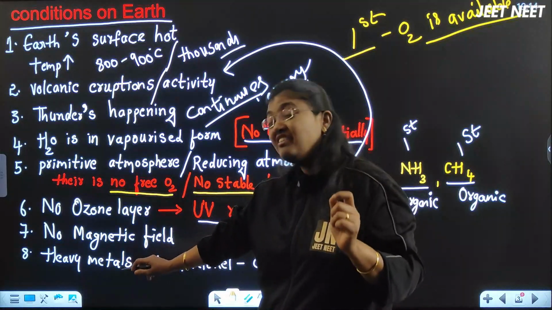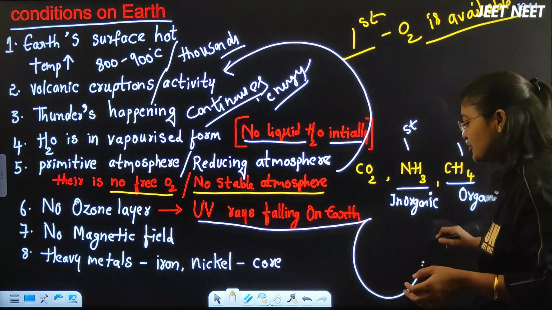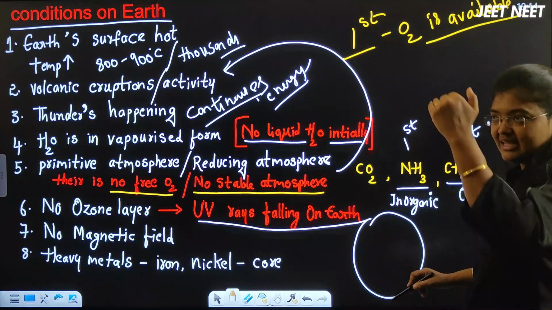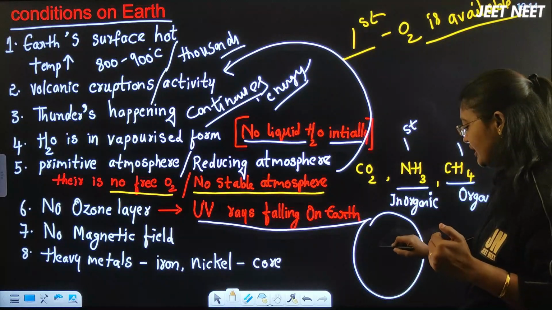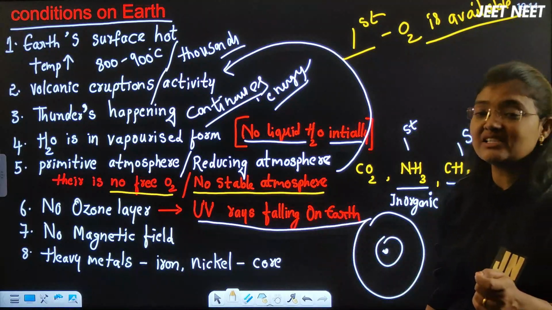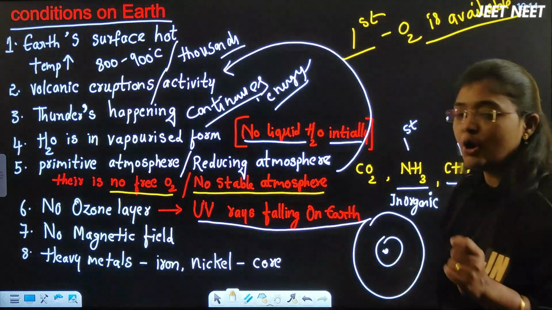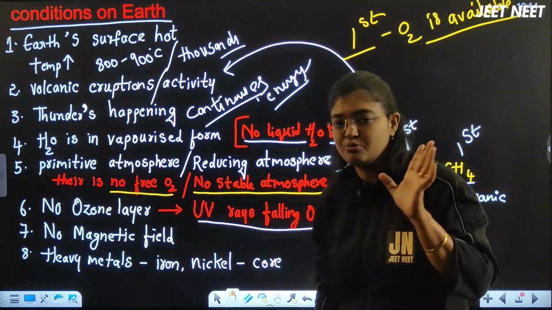Next, the eighth one: heavy metals were found in the earth core. We know that earth is now divided into three parts: crust, mantle and the core. In the core region they found the heavy metals like iron and as well as nickel. So they can frame questions from all these. Okay, I repeat the points again, listen to me carefully.